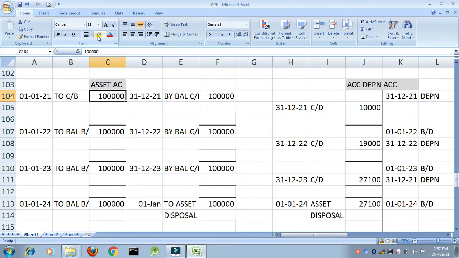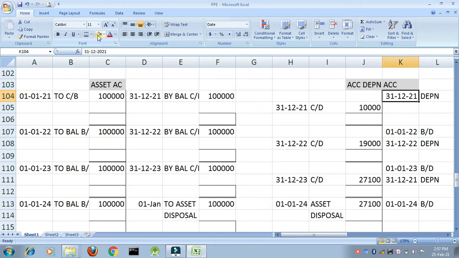In the same year, at the end of the year, what will I do? I will pass the journal entries for depreciation. What is the journal entry for depreciation? Depreciation is an expense. It is a nominal account. Hence, depreciation will be debited. Why? Debit all expenses and losses as per the rule of nominal account.